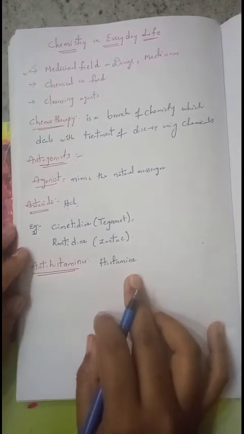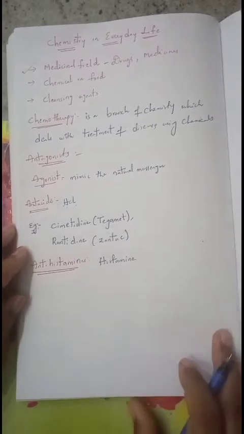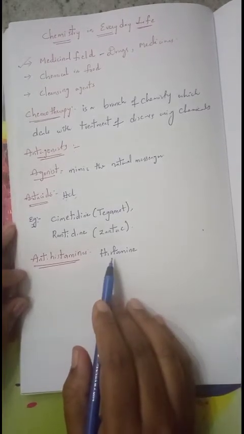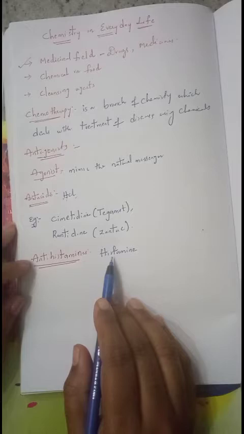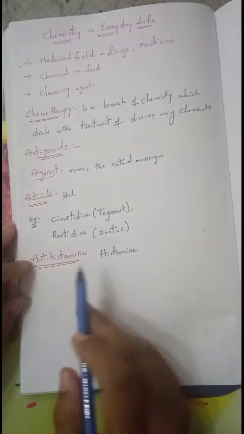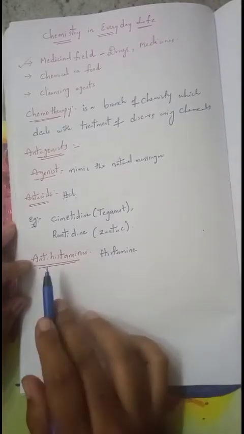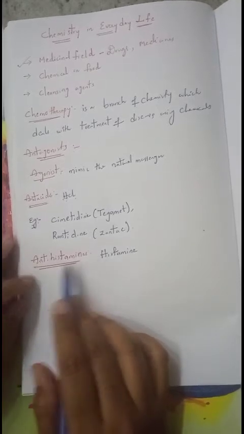Histamine is a substance which is released in the body and can cause allergic symptoms. So we have to overcome that problem, and we need a chemical which can act against histamine. Those are known as antihistamines.